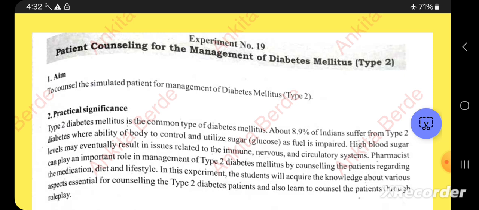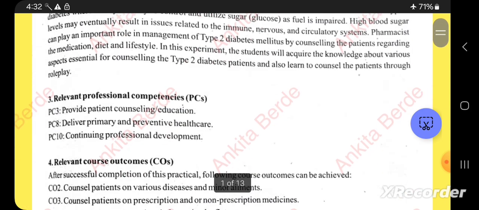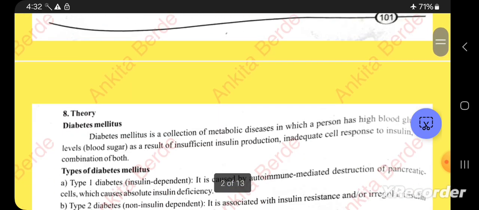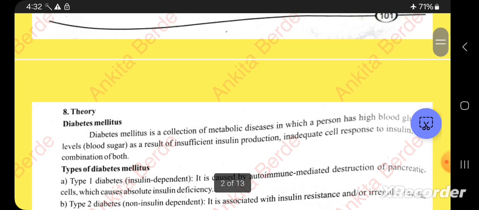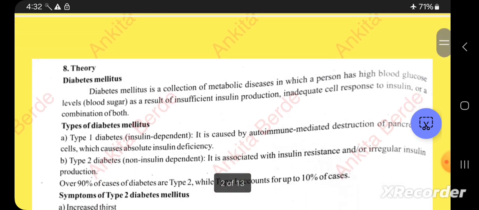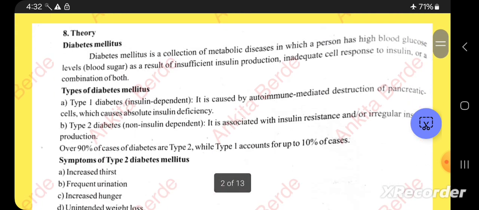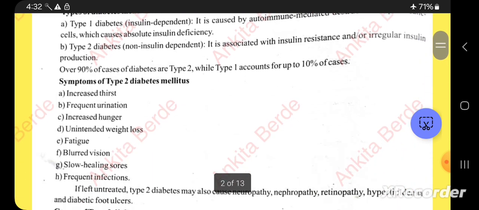There are two types of diabetes, type 1 and type 2. Type 1 diabetes is insulin dependent, caused by autoimmune mediated destruction of the pancreatic cells. And type 2 diabetes is non-insulin dependent, which is associated with insulin resistance.